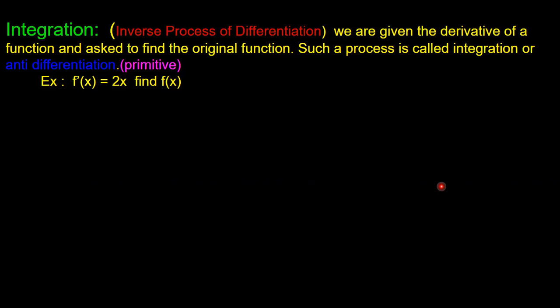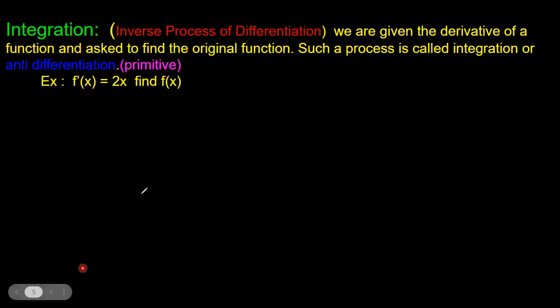Here we will define it in another way. We will say integration is the inverse process of differentiation, meaning whatever we did in differentiation, we will do just the opposite of it. Just like subtraction is the inverse process of addition, and division is the inverse process of multiplication, we have integration, which is the inverse process of differentiation. Because it is the inverse process of differentiation, it is also called anti-differentiation, and sometimes you also call it primitive.